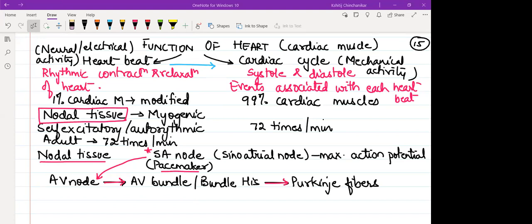Yes, Ruchi. Can I scroll down? Lakshmi, I will show you the location. SA node where, AV node where, bundle of His where, Purkinje fibers where. I will show. Have some patience. First write this much. Done?